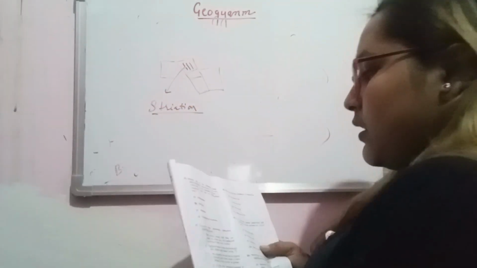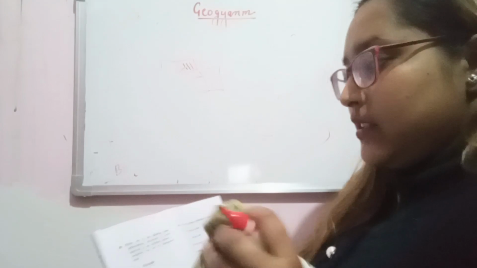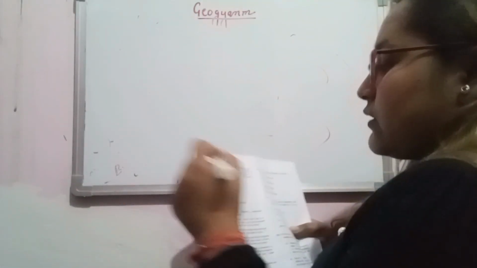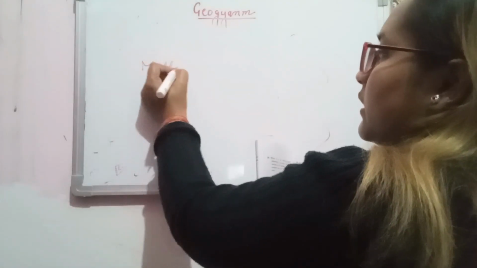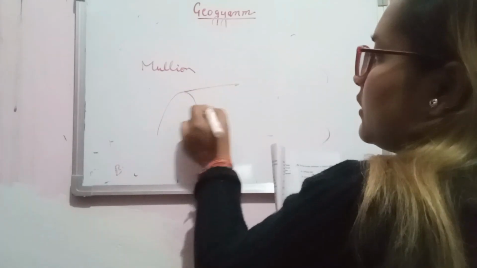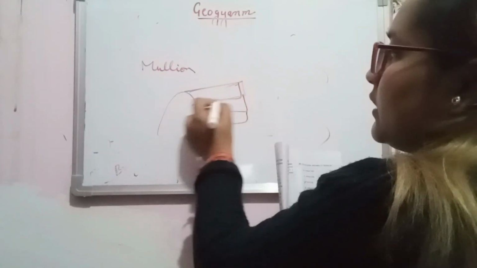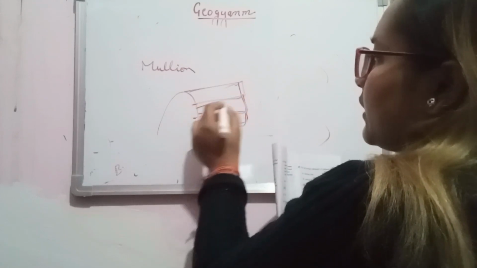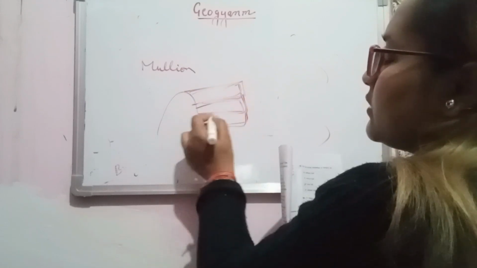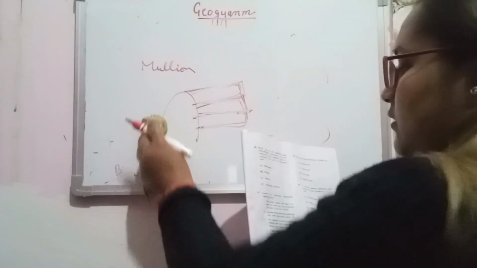But they have asked here about competency. There is no role of competency in the case of striation or slickenside. But in the case of mullions, there will be a fold and a structure like this will form if there is a competent and an incompetent bed. So these are called mullions. These are the linear deformation structures.